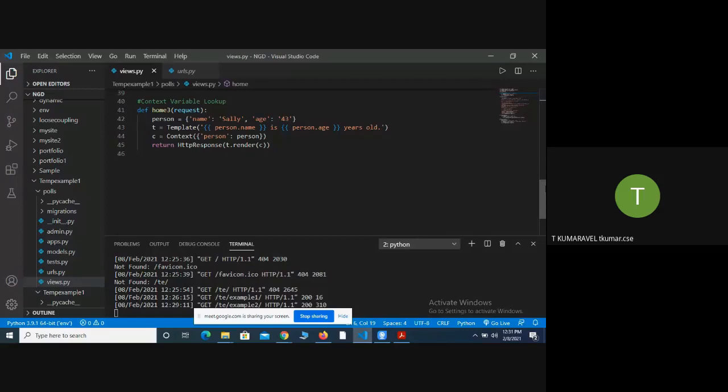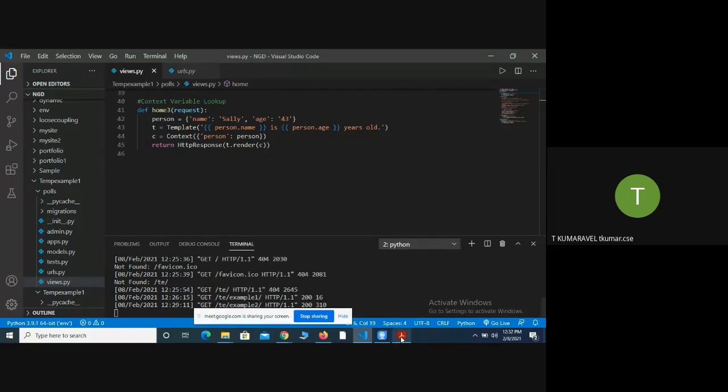So template dot render of c. What you are doing is passing the dictionary variable as an argument to the template. You pass it from person, and it comes to the template here. Look how I called it: person dot name. So what happened is, in the dictionary called person, you had one key-value pair with the key called name, so I am going to fetch the value. This is called the lookup method.